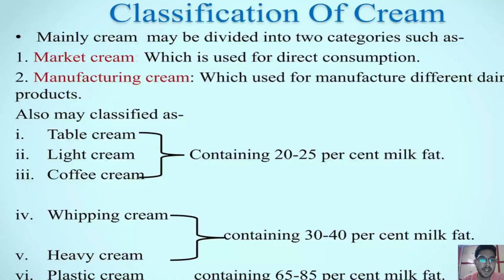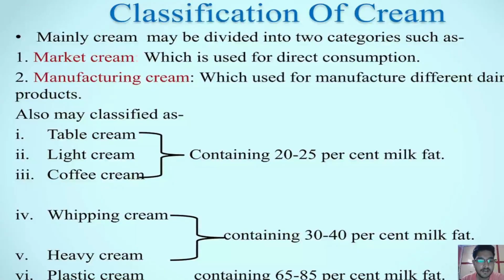For example, mainly cream can be classified into two categories as per its uses. The first category is the market cream, which is used for direct consumption, and the next one is the manufacturing cream, which is used for manufacture of different dairy products or standardization of milk and other processes in the dairy plant. After this, cream can also be classified as table cream, light cream and coffee cream. All of these three types of cream contain 20 to 25% of milk fat.